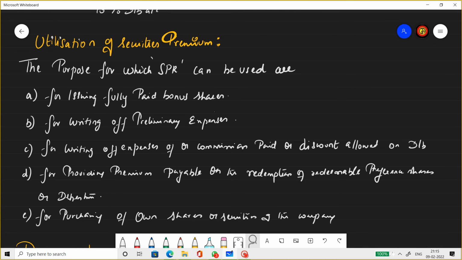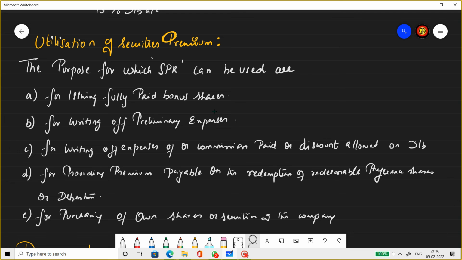Utilization of SPR account. So we saw the journal entries and now we are stepping into SPR. So when debentures are issued at premium, we receive excess fund, right? So SPR account will increase. Now SPR increases not only when debentures are issued at premium, SPR will increase or SPR is created when shares are also issued at premium.